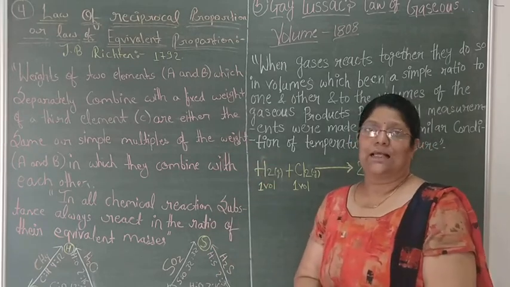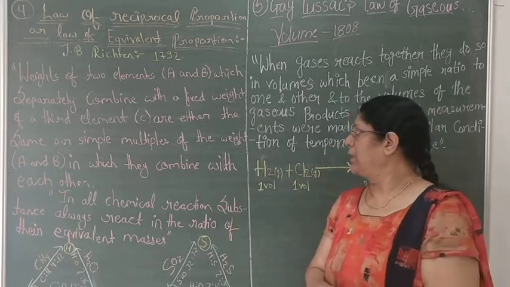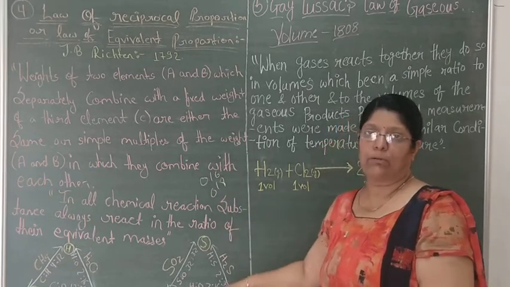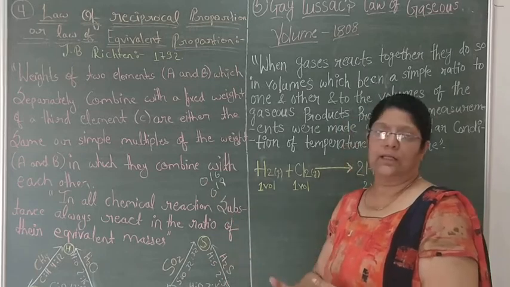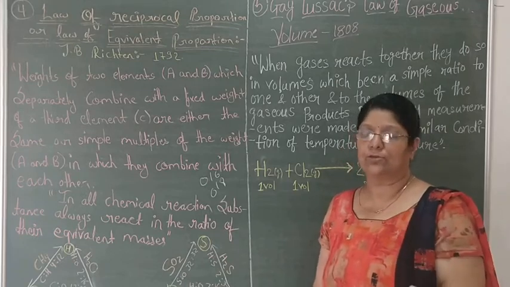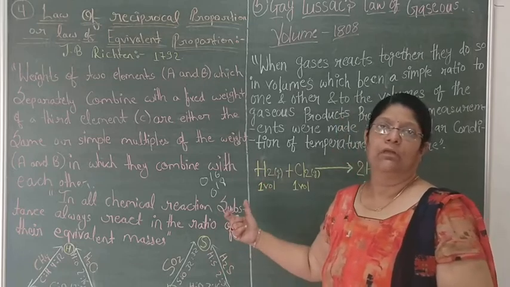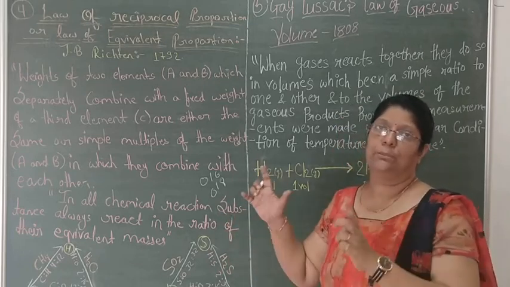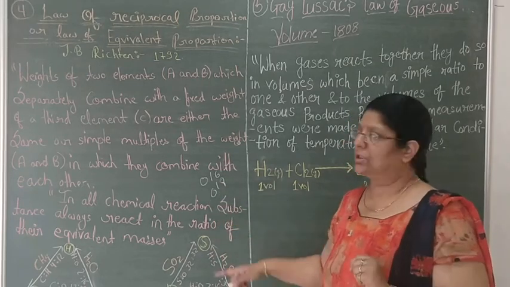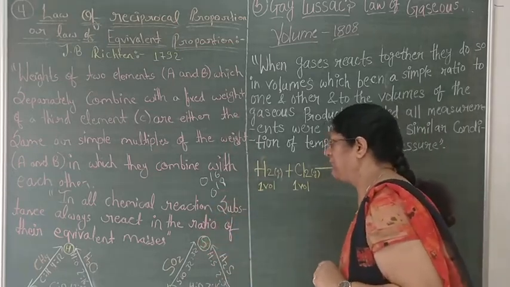As I told you last class, after the discovery of isotopes, this law may seem wrong because we know that oxygen exists with mass 16 and oxygen with mass 18. If these are combining, then definitely the mass ratio will be different. But we know that the average mass of the isotopes is the actual mass of that particular element. That's why this law is absolutely perfect. The modern theory raised some questions against the law, but it is okay with the discovery of isotopes.